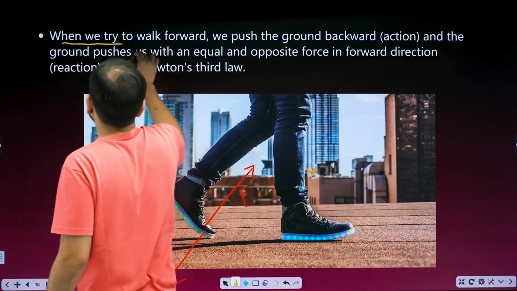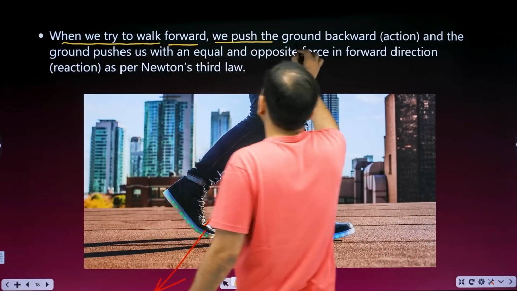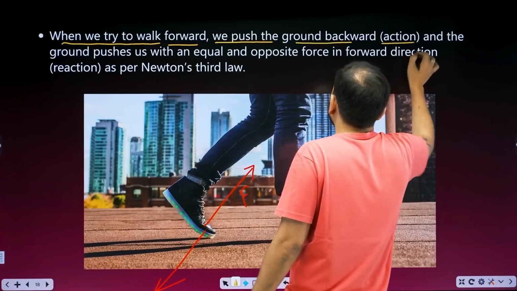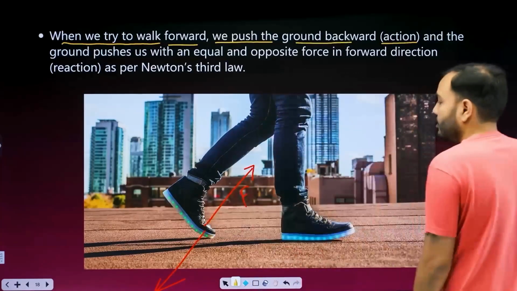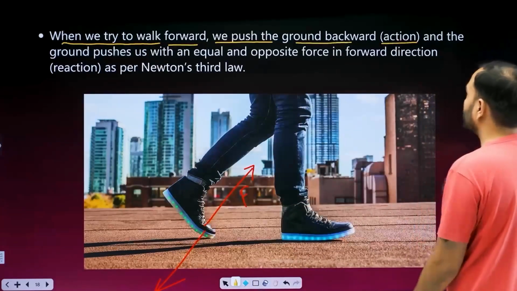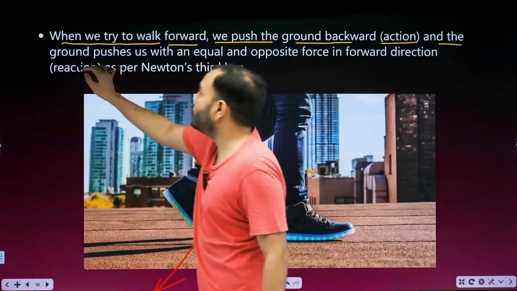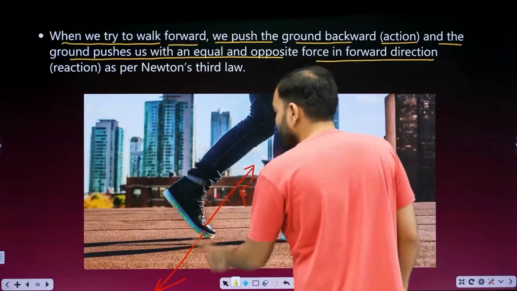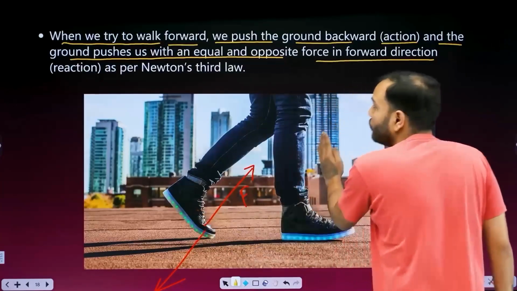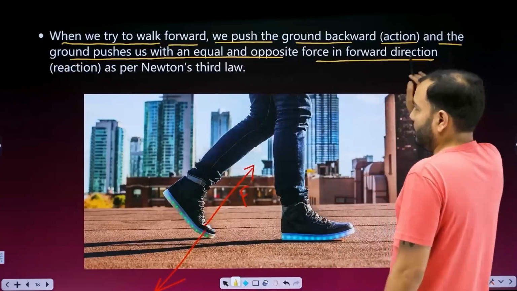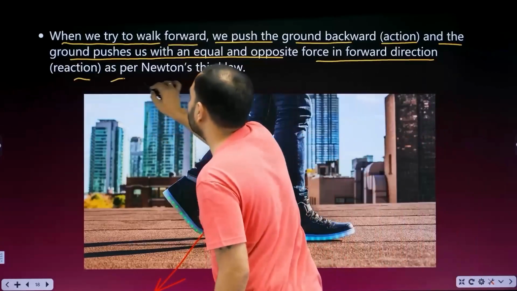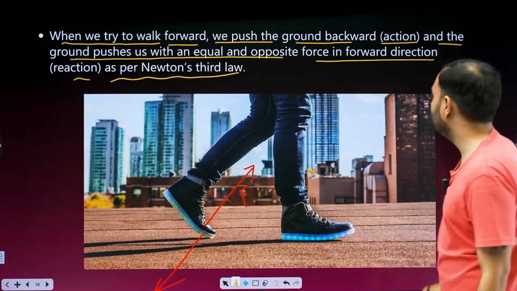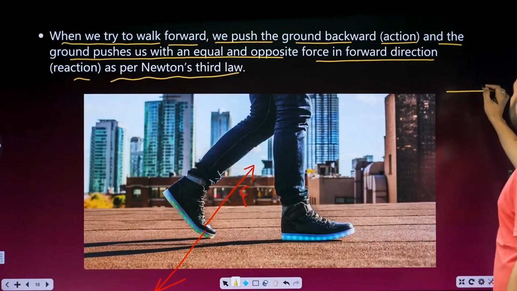When we try to walk forward, we push the ground backward. What is this? Action. So the foot exerted the force on the ground. And the ground pushes us with equal and opposite force in the forward direction. What is the force that the ground exerted on us? It is reaction as per Newton's third law, and because of that we are able to walk. Clear?